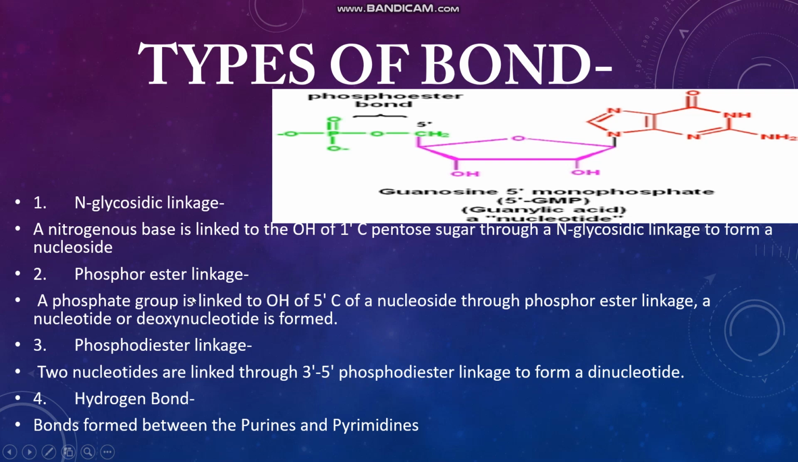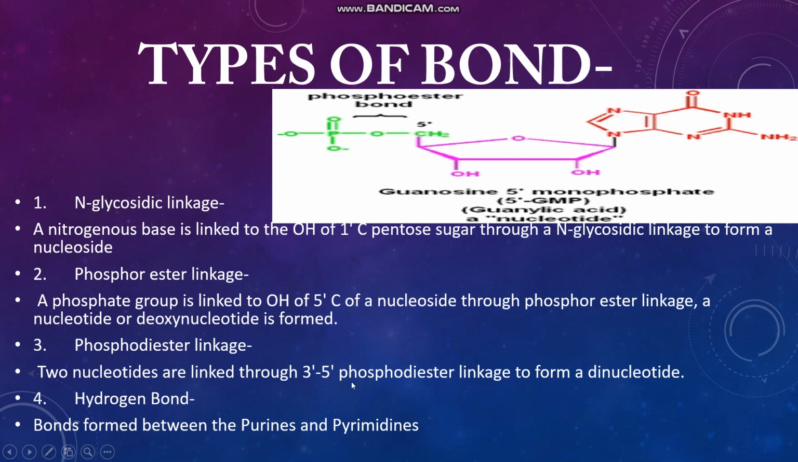Next is the phosphoester linkage, a bond that is formed between the fifth carbon atom of the pentose sugar and the phosphate group. That linkage is known as phosphoester linkage, and all three together form the nucleotide. So glycosidic linkage is formed between the pentose sugar and the nitrogenous base, and the phosphoester linkage is formed between the fifth carbon of the pentose sugar and the phosphate group.